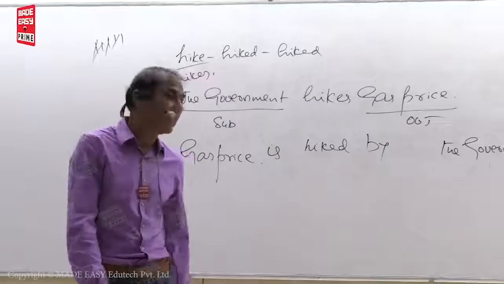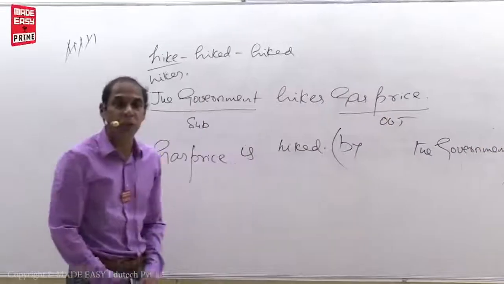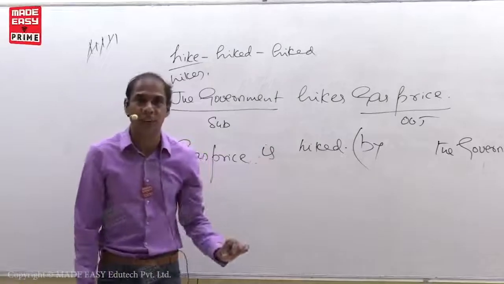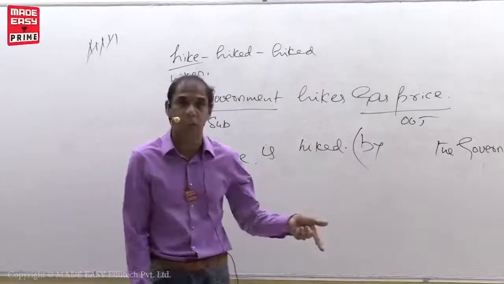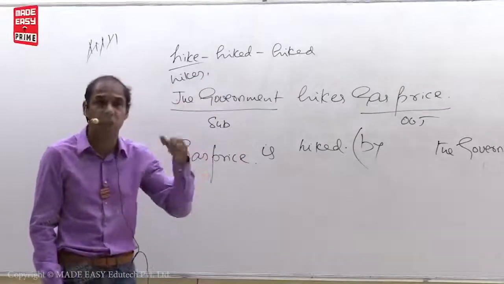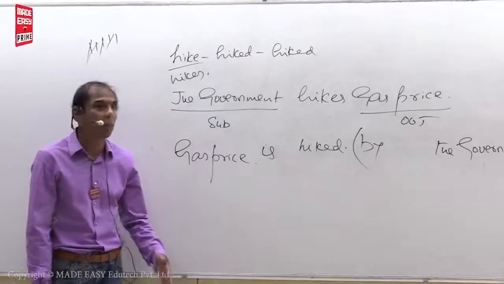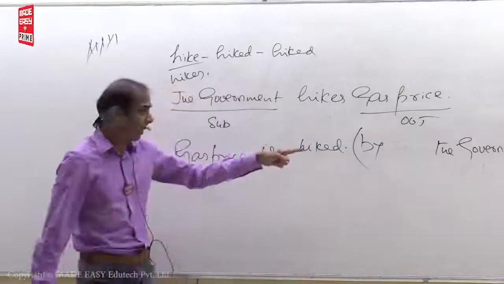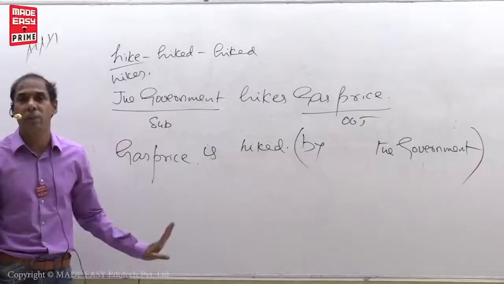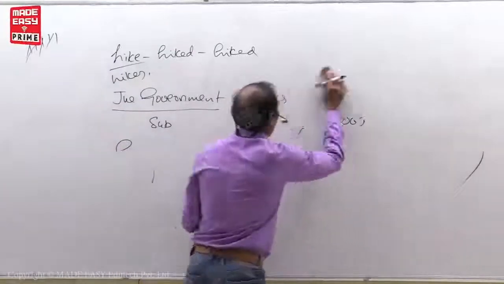Why is this wrong? See, gas price is hiked. That's all. Don't repeat by the government. Because who can hike the gas price? Government only. See, the exams are postponed. We can say that. We cannot say the exams are postponed by the government. Only the government has the right to postpone or to hike or whatever action they want to do. So in the case of government, don't repeat the word like this. What you have to simply say? Gas price is hiked. That's all. So here the usage of by is not necessary. So my students, observe.